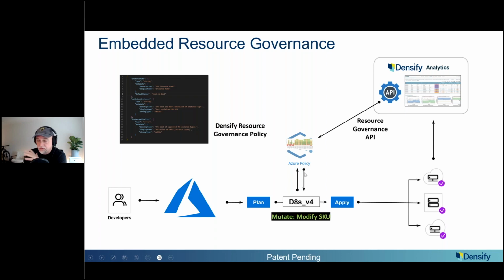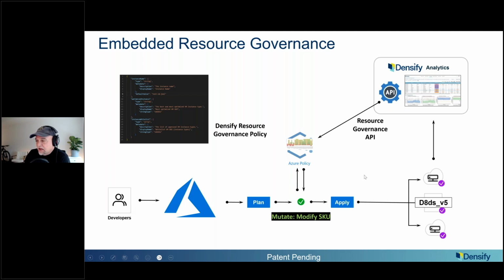Azure policy can also do something really cool. When we started doing this R&D, we found it can actually modify the SKU on the way through. So we can say, you know what, if it's not production, just fix it, make it the optimal. So this kind of gave us in one go all that vision I was talking about. We can warn if it's not technically compatible, if it's too small. We can even fix it on the fly in certain cases if that makes sense, all through the embedded policy engine. So again, we think this is pretty powerful because it takes everything we do and just makes it happen automatically in the stack.